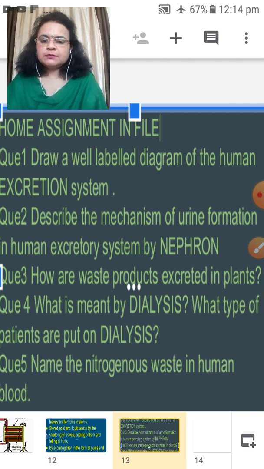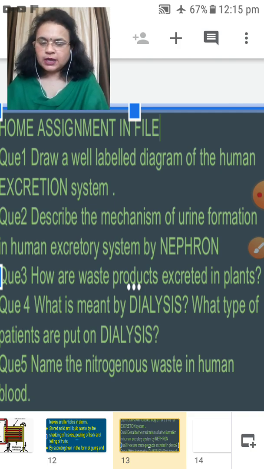Describe the mechanism of urine formation in the human excretory system by nephron. Here you can draw a diagram of the nephron also while explaining its function. Important.